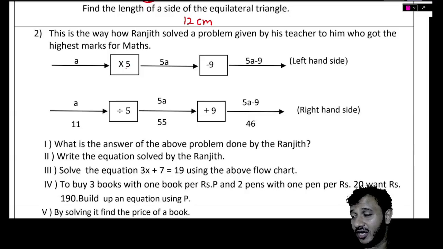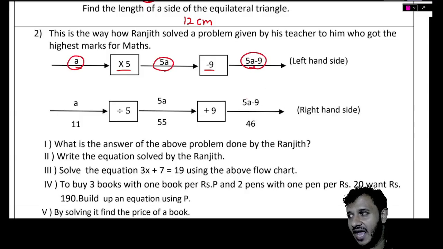Seriously. You got highest marks and you're using the chart method. Very bad. So what's happening here, Pute? A times 5 is 5a. 5a minus 9 is 5a minus 9. And we can see here, Pute, they are saying 5a minus 9 is 46.